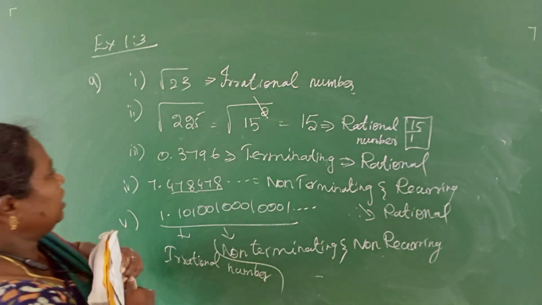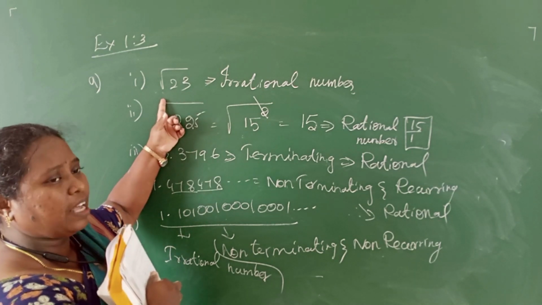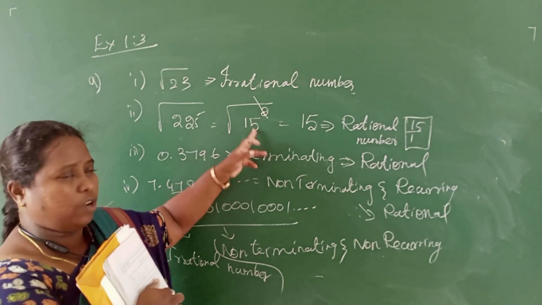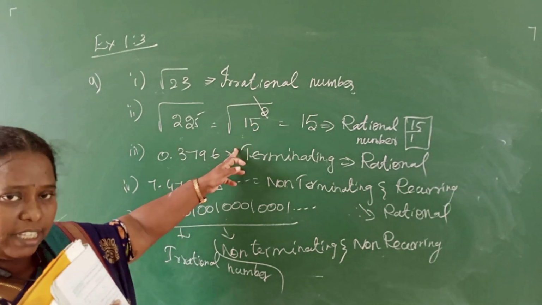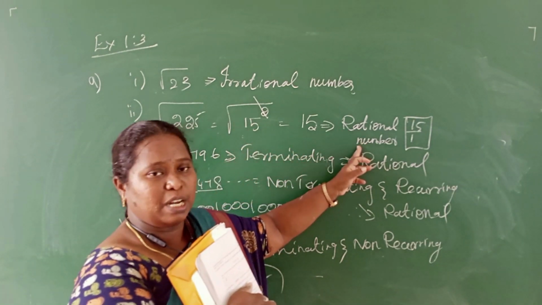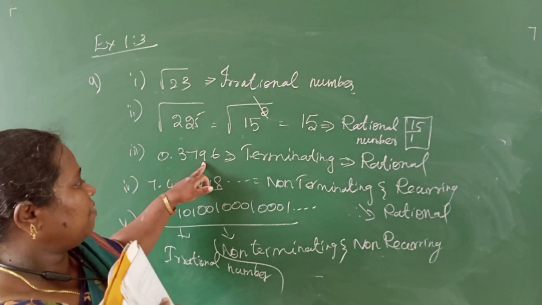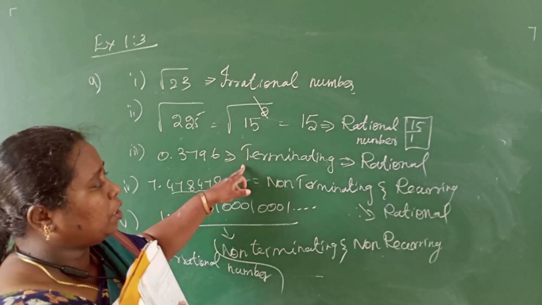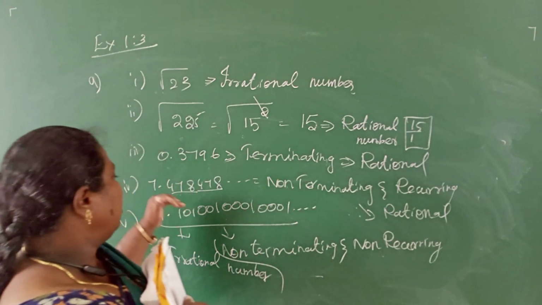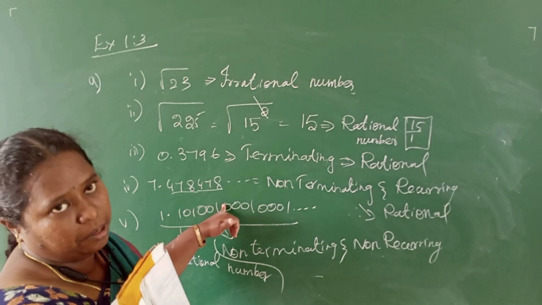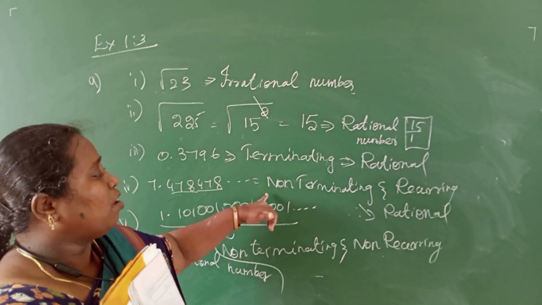See here, root 23 is an irrational number. All such root values are irrational numbers. 225 is 15 squared, so it is a perfect square, so it is a rational number. We can write it in the form of p by q. The next, 0.376, is terminating, so automatically it is a rational number. 7.478478: this 478 keeps on repeating and recurring.